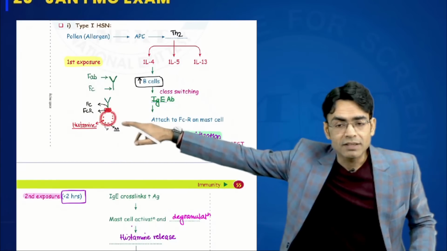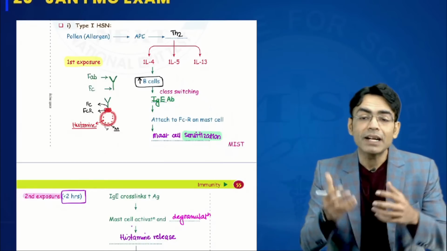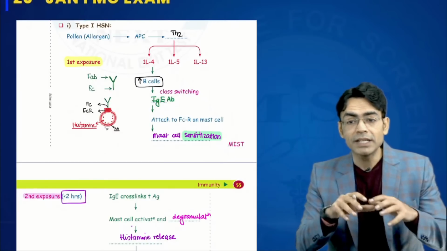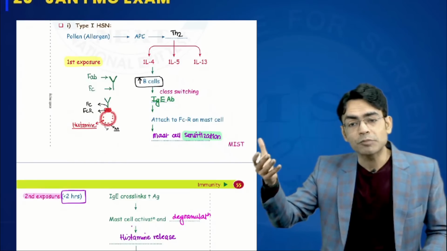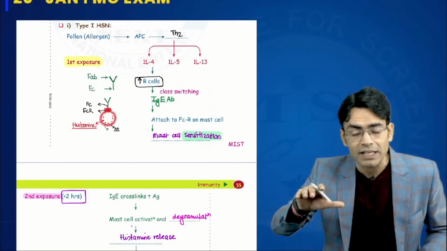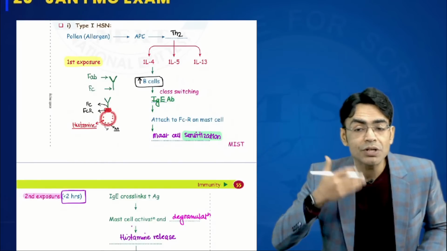These mast cells contain the mediator called histamine, and once the exposure occurs again the second time, there would be degranulation of histamine.